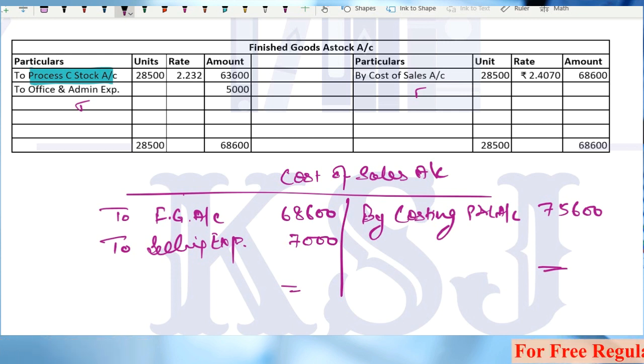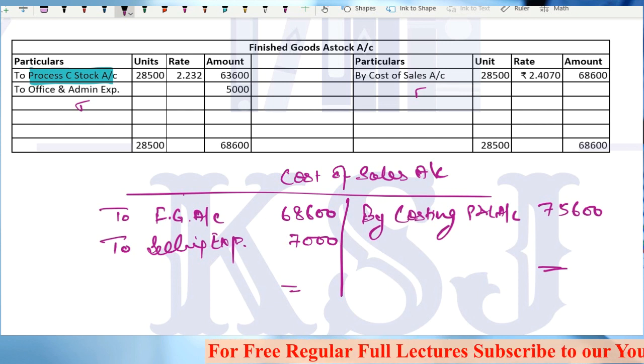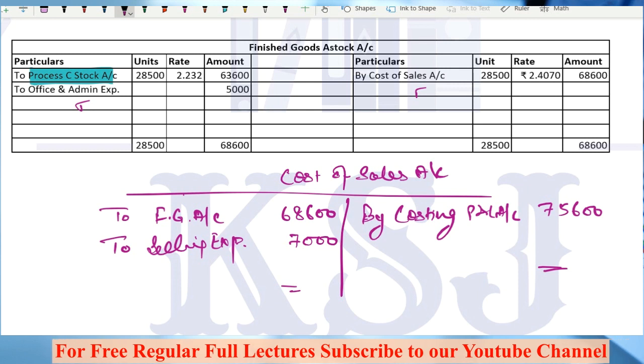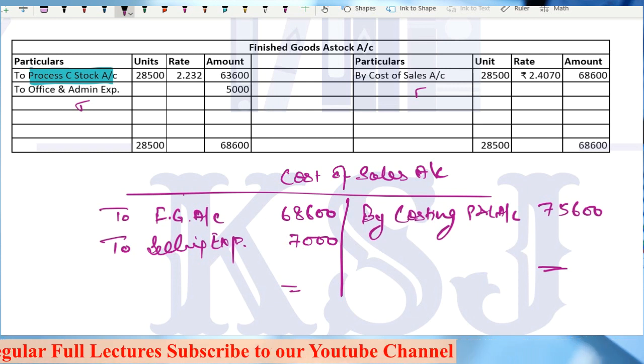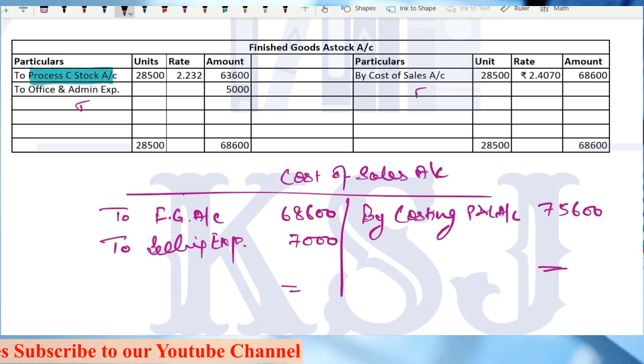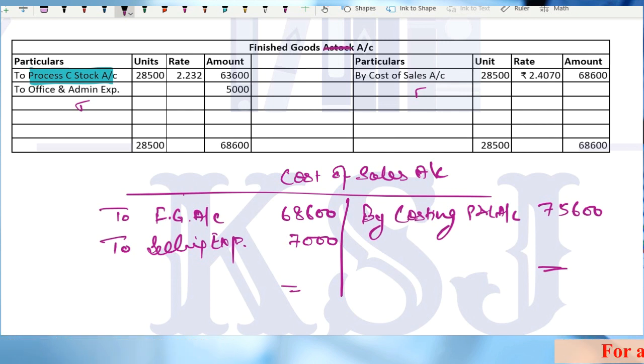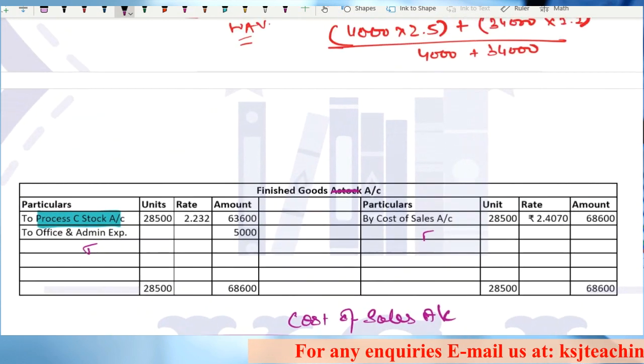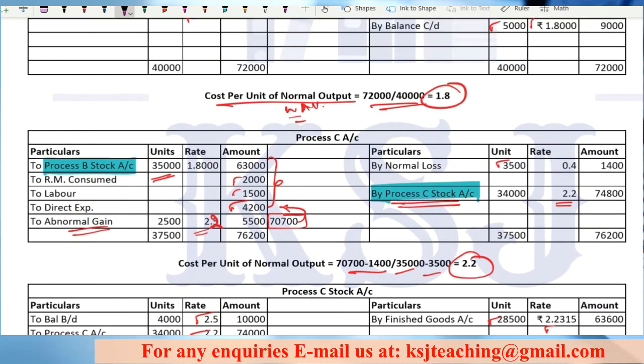Question will specify, like in this question, that you have to prepare the process A account, process A stock account, B account, B stock account, C stock account, and then the finished goods stock account, right? So it will be basically specified, right? This is my finished goods account. Clear, sir? Any doubts? So this is how the valuation of the finished goods is being done.